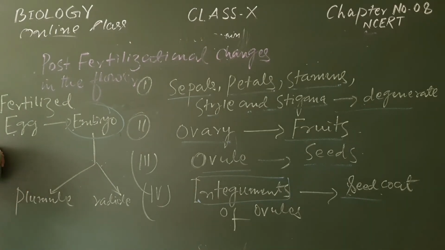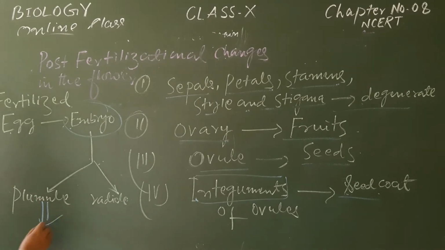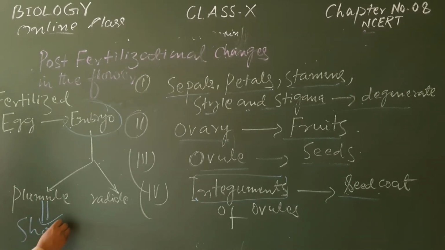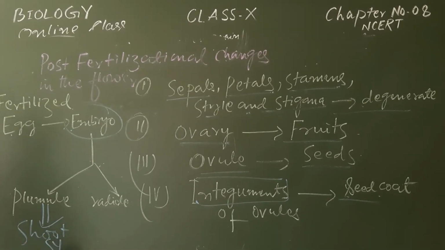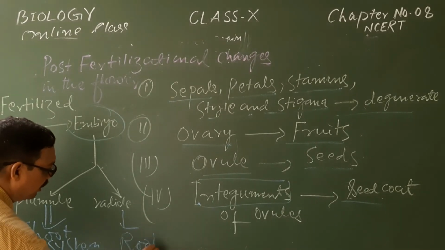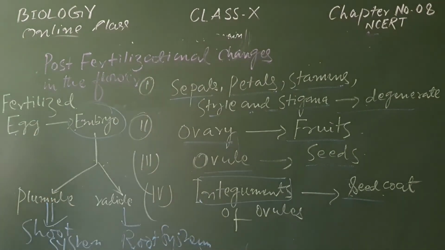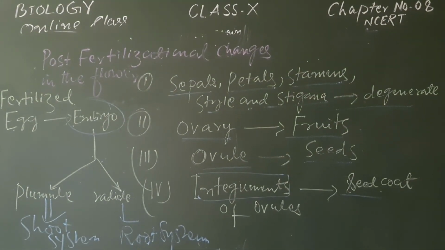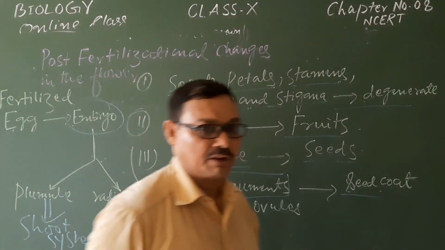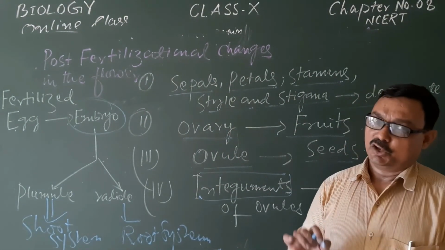There will be development of the plumule and radicle. From the plumule there is development of the shoot system of the plant body, and from the radicle there will be development of the root system of the plant body. In this way the process of sexual reproduction is completed in the flowering plant and a new individual is formed.